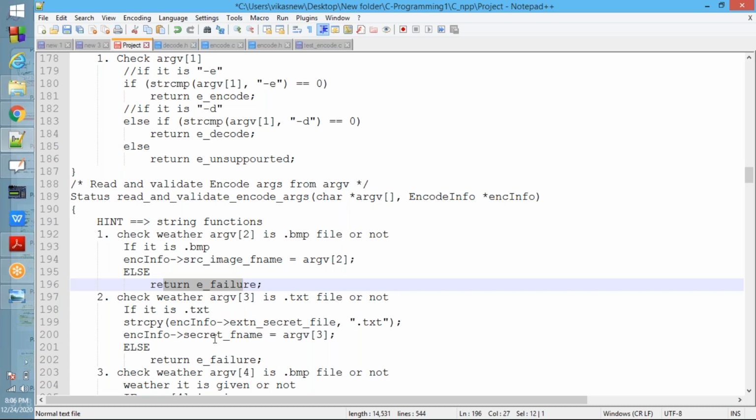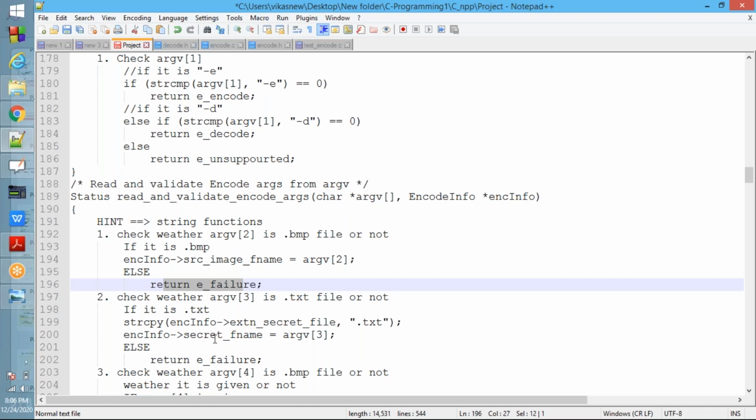Fine. Next, check whether argv of 4 exists or not, or whether it is a .bmp file or not. If it is there and if it is .bmp, store it. If not, store stego.bmp, return e success.